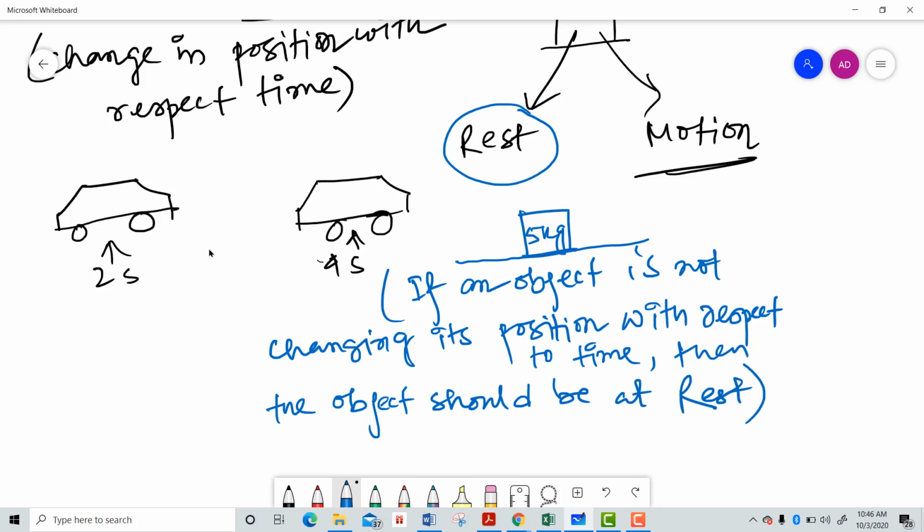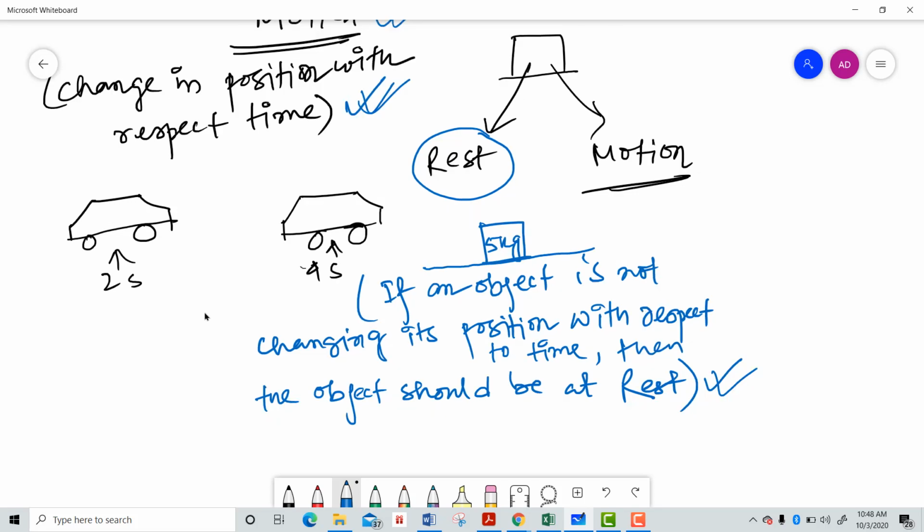Right, so we have just got two definitions, one about the rest condition, another about motion. What do you mean by rest condition? If an object is not changing its position with respect to time, that means the object is at a rest position. And if the object is changing its position with respect to time, then you can tell that it is in motion.